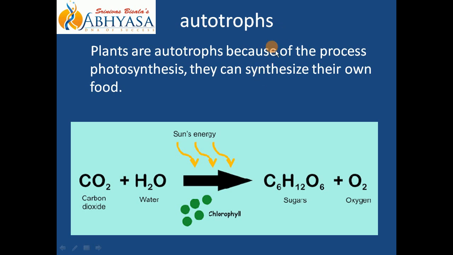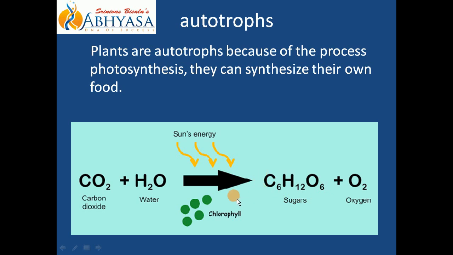So plants are autotrophs. Why? Because they can synthesize their own food. And which is the main process? That is photosynthesis. Through the process of photosynthesis, plants can synthesize their own food material. That is why plants are called autotrophs. This is the common general equation of photosynthesis. Raw materials are carbon dioxide and water, and these two things are required. If even one of these two is not there, you will not get the formation of food material. Sugar or glucose is the food material, the product of photosynthesis.